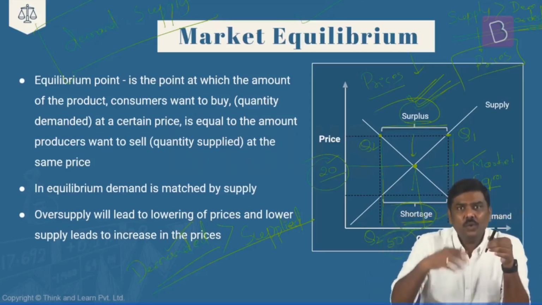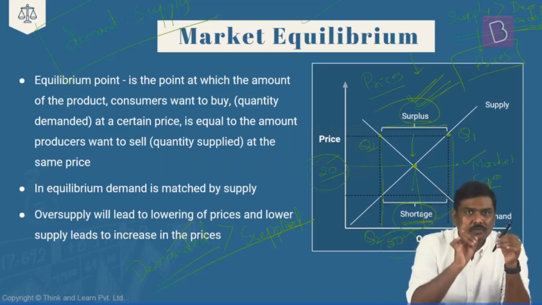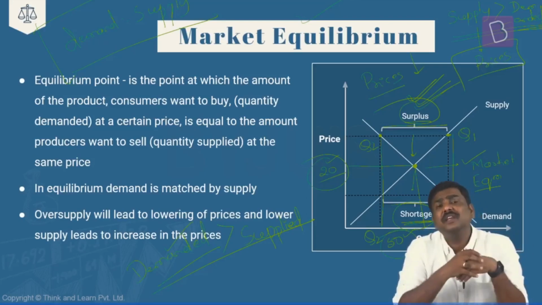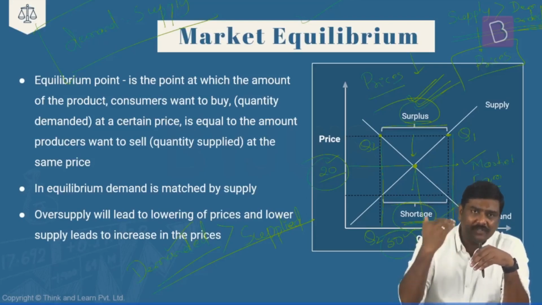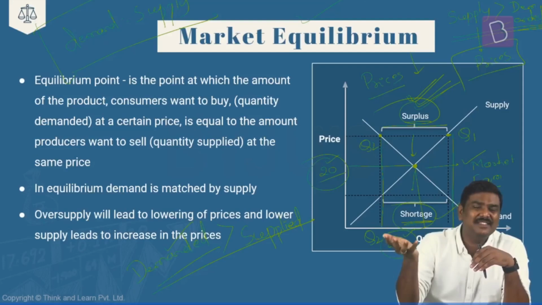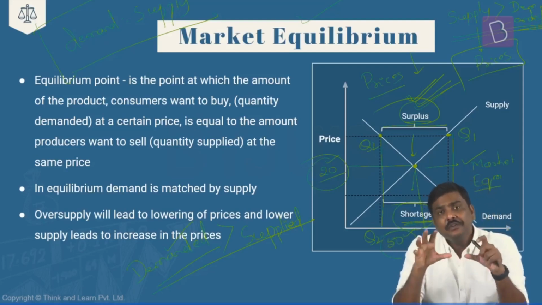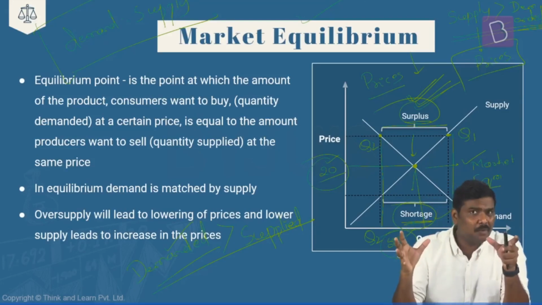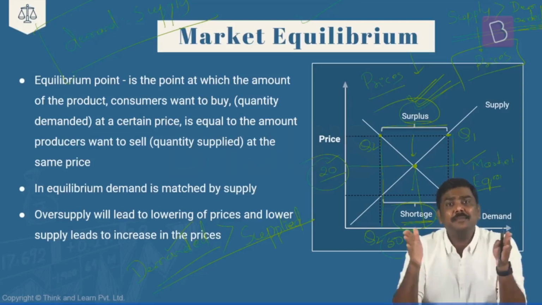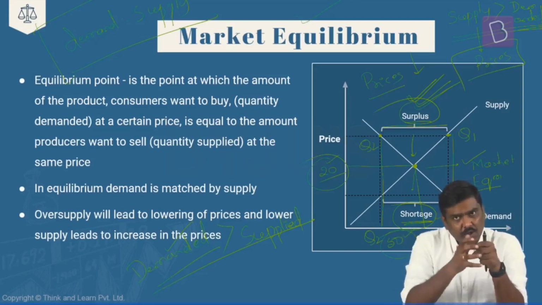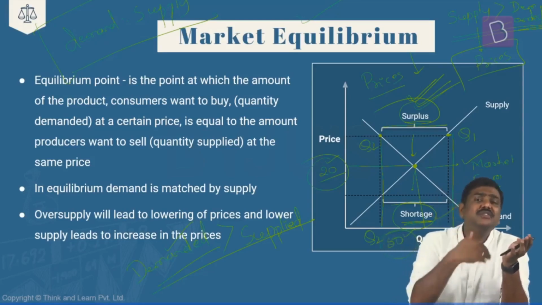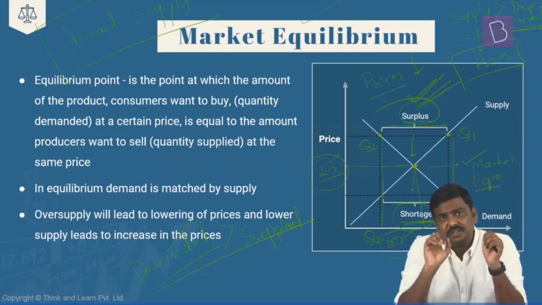For example, let's imagine you and me are the buyers here, and there is only one unit of a product in the market. Both of us want to purchase it. Both of us demand this particular product. So both have resources. As a result of this, the price of the commodity will start increasing. Because please understand the logic here. Whenever there is a higher demand for a particular commodity or group of commodities in the market, the seller cannot increase the production overnight. Okay, understand the logic here? In a short duration, the manufacturer or seller cannot increase production to satisfy the overall demand for goods and services in the market.